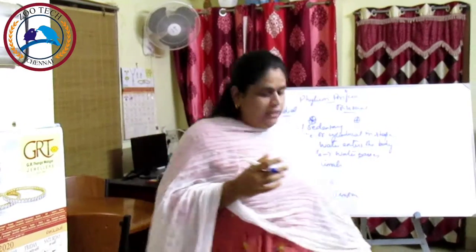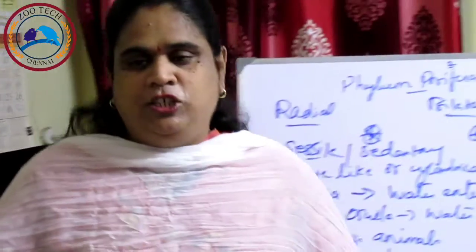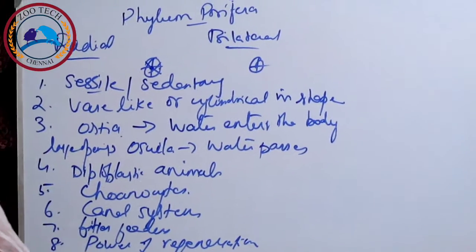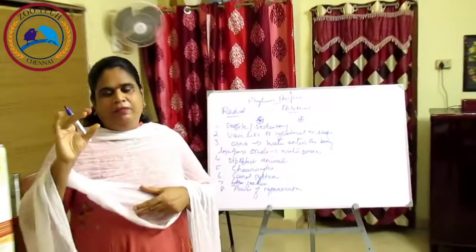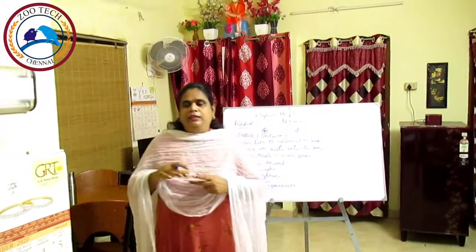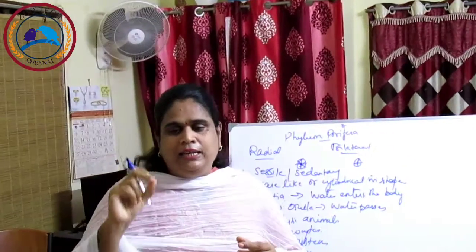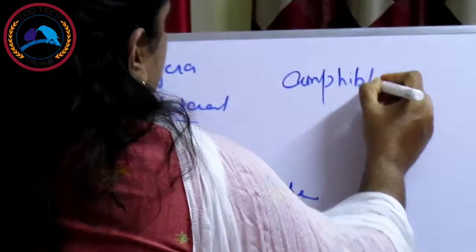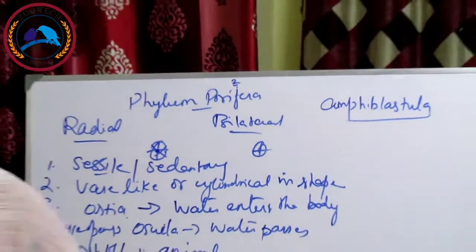And sexual reproduction occurs by ova and sperms. The fertilization is internal, but cross fertilization occurs as a rule in the case of poriferans. The cleavage is holoblastic. They have a bigger amount of yolk. The development is indirect, and they have a free swimming ciliated larva, which you call amphiblastula or parenchymula.